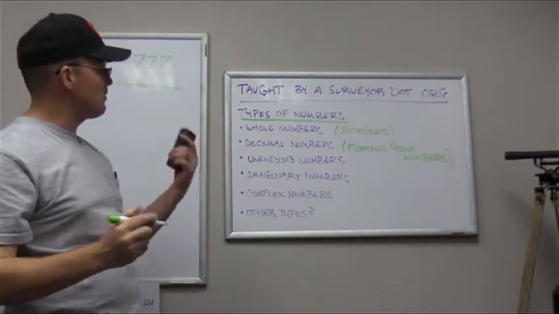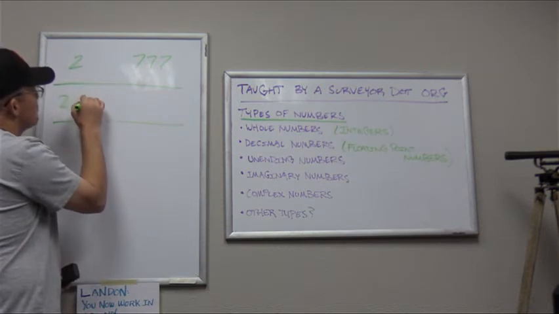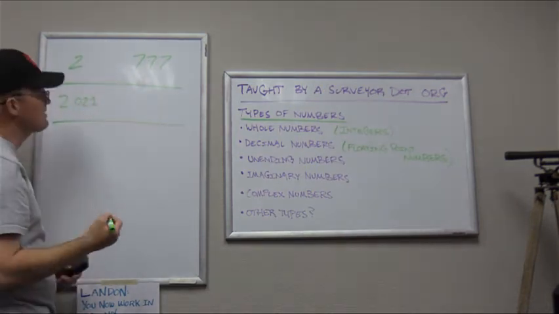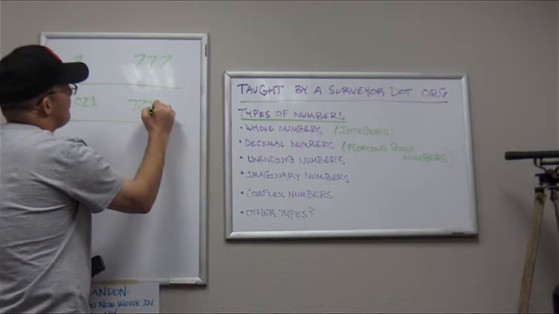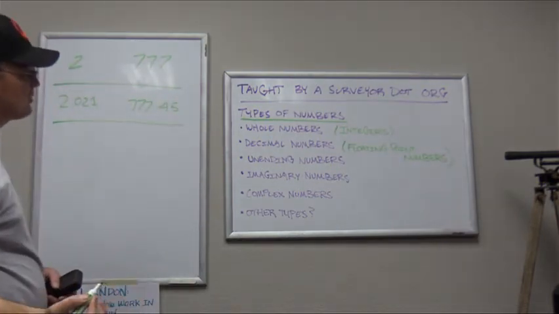Okay, but we got decimal numbers, so let's look at an example of some decimal numbers, okay? 2.021, okay, that's a decimal number. 777.45, that's a decimal number, okay? So those are both decimal numbers, right?